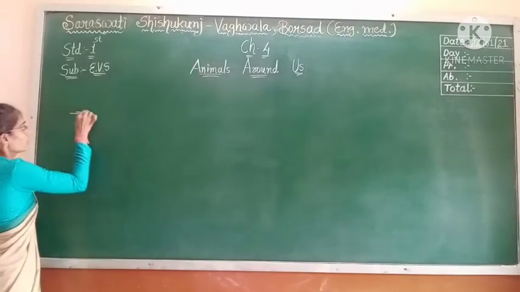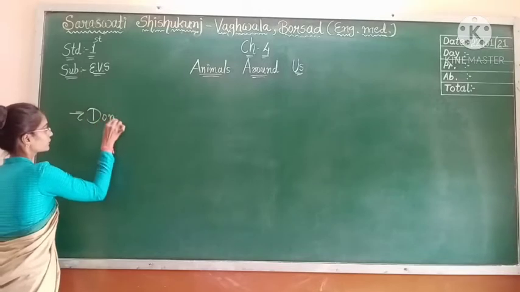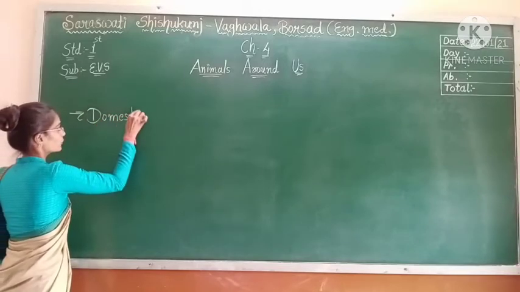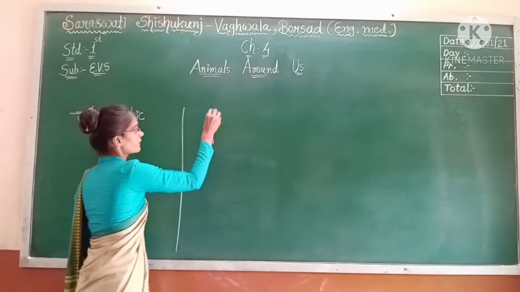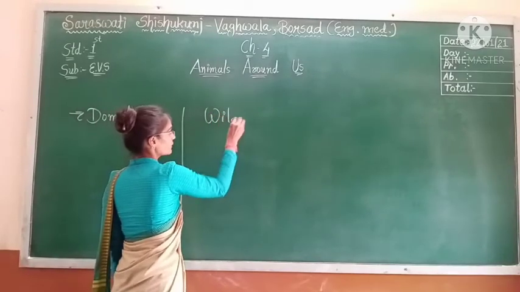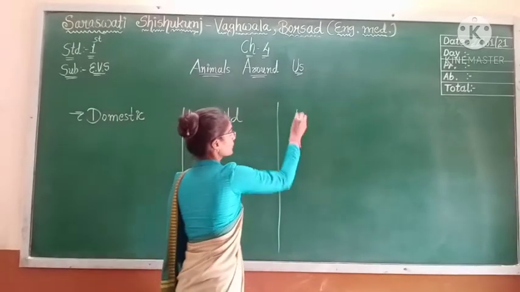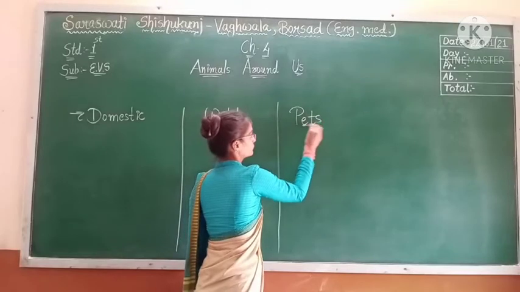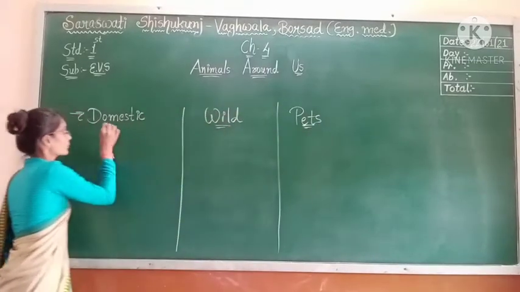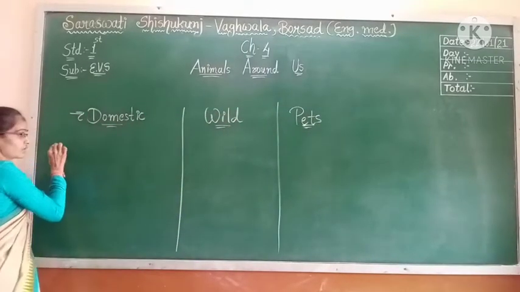So what did we learn? We learned about domestic animals, then wild animals, and about pets. Now, which are called domestic animals?